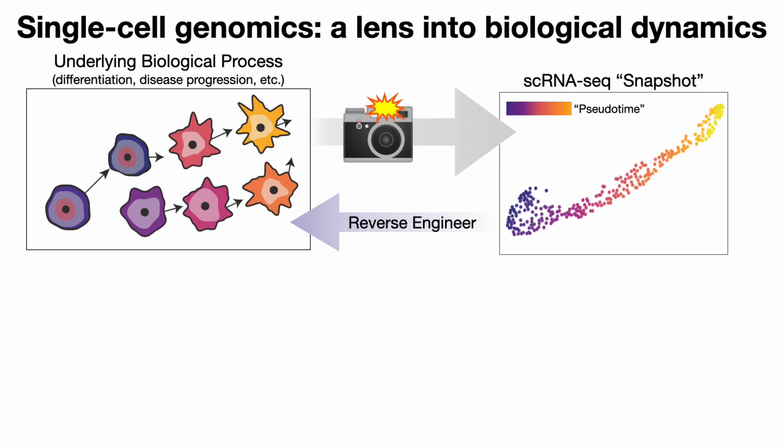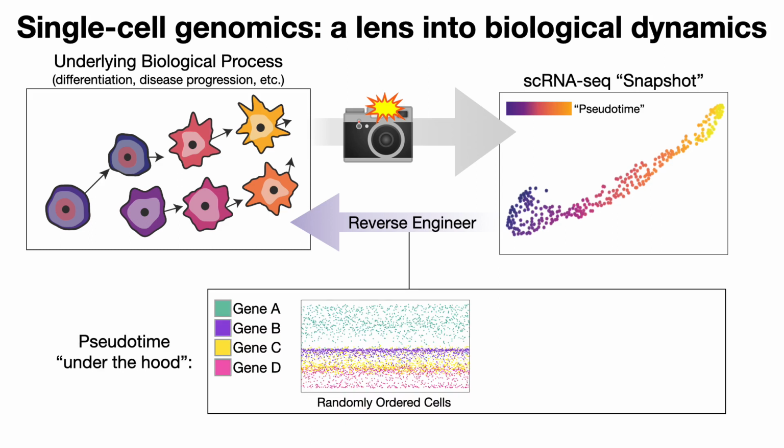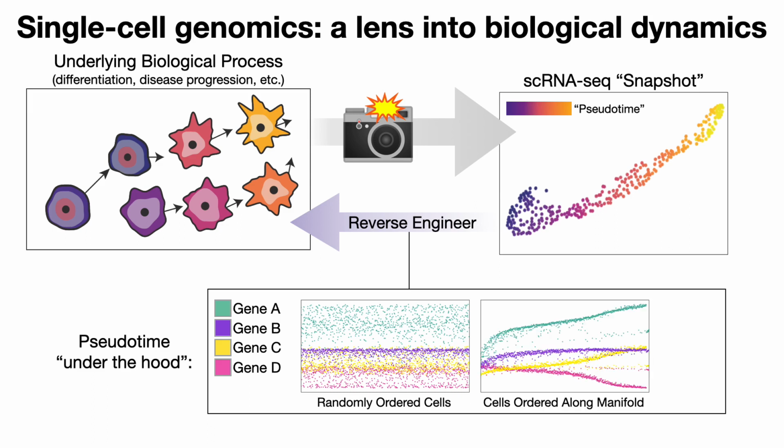Now, in order to motivate our approach, I want to look under the hood for a moment at what these pseudotime algorithms are actually doing. So when we collect single-cell data, the cells are intrinsically unordered, and so we cannot see patterns of expression across any relevant axis initially. And so most pseudotime approaches are simply trying to find a reordering of these cells to reveal smooth patterns of gene expression, typically through manifold learning approaches.